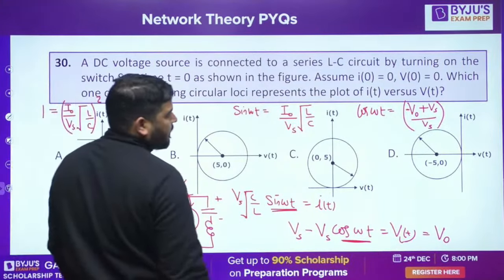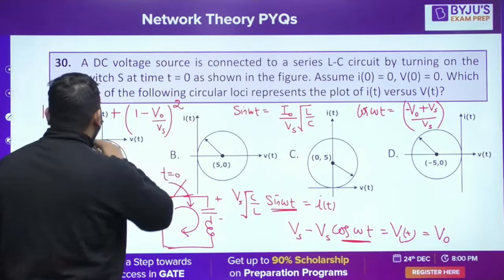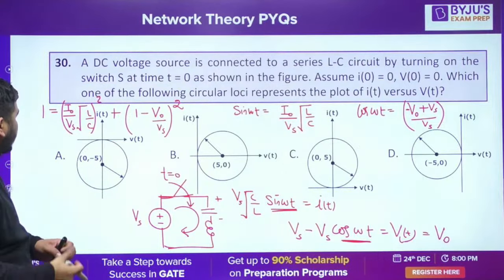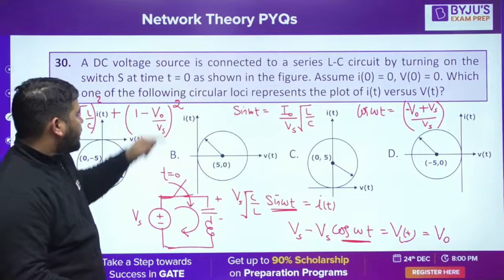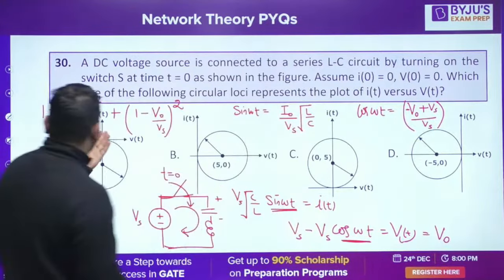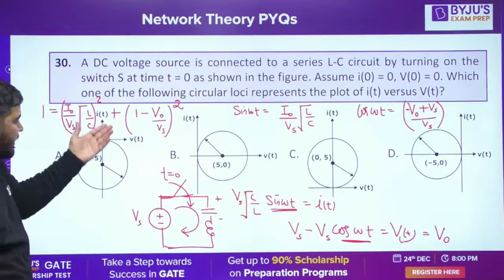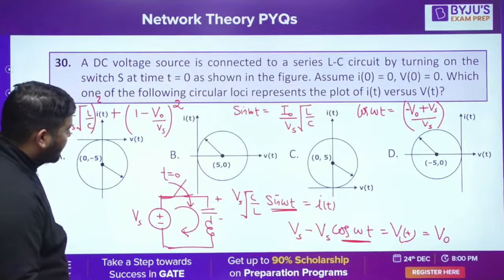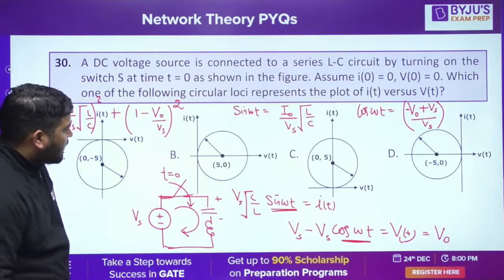1 minus V naught by Vs square. Is it fine, guys? Is it fine? This is the locus now, I naught and V naught. We need to plot this locus. But how can you plot it? I mean, yes, we get this locus, but how can you plot it? It's not correct.